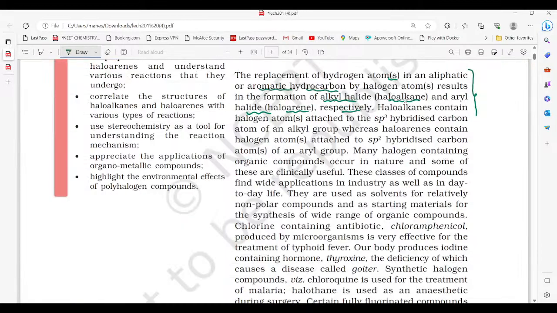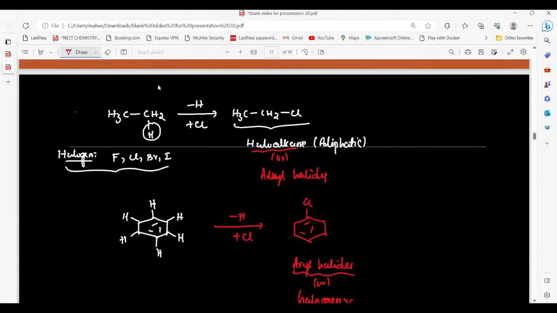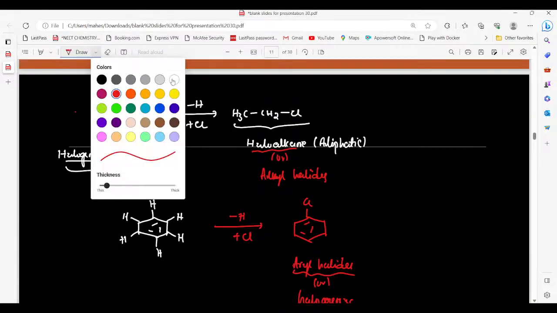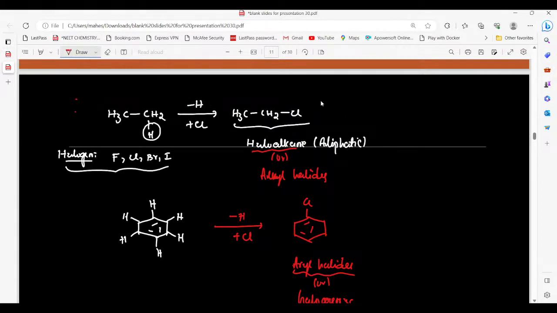Now let us try to understand the next point. Haloalkanes contain halogen atoms attached to sp3 hybridized carbon atom of an alkyl group, whereas haloarenes contain halogen atom attached to sp2 hybridized carbon atoms of an aryl group. Now let us try to understand these lines in the given examples. Here they talk about the hybridization of the halogen attached carbon.